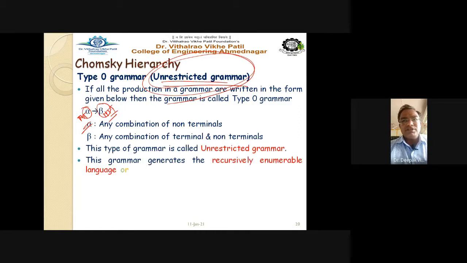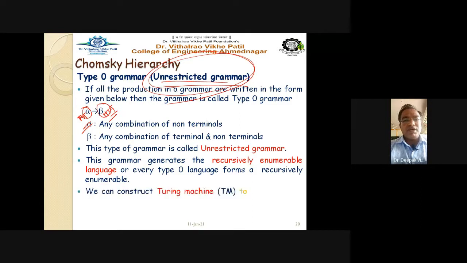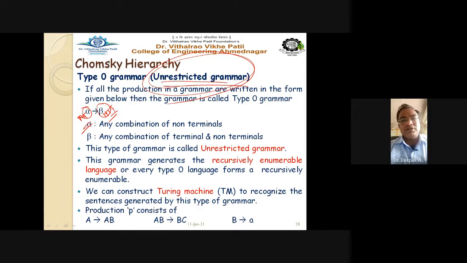This grammar generates the recursively enumerable languages. Every type 0 language forms a recursively enumerable language. Then we can construct a Turing machine to recognize the sentences generated by this type of grammar. And see here, A gives AB. It is also a type 0 grammar. Then you have two non-terminals producing two non-terminals. It is also a valid type 0 grammar, whereas capital B gives small a, a non-terminal giving a terminal, is also a valid type 0 grammar.